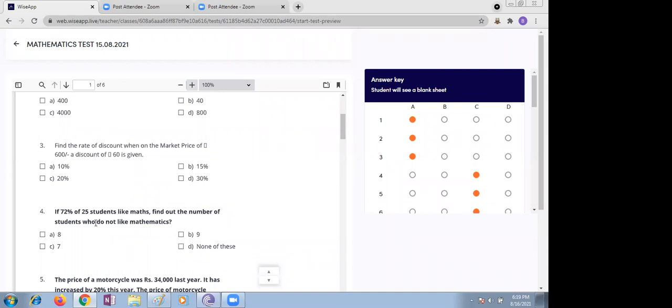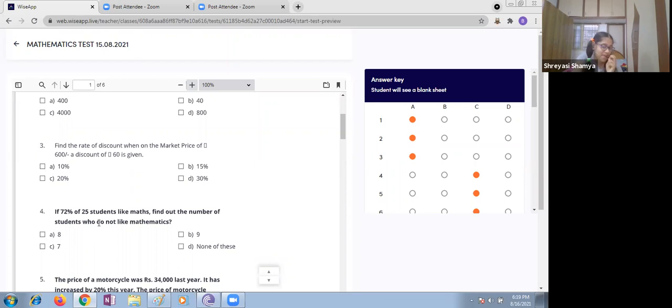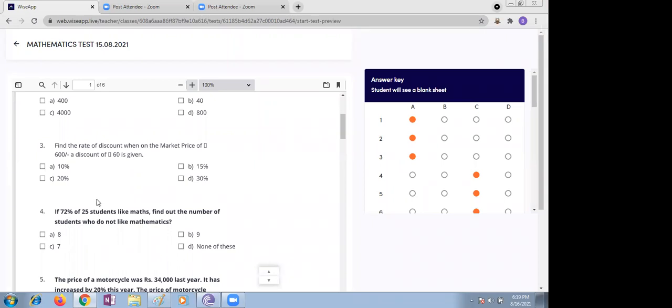What is the percentage of discount? Ma'am, this question came 2 times. The selling price will be 540. Yes, market price is 600, Nana. Discount 60 is given, so what is the selling price? No need of selling price, discount percent is enough. Discount happens on market price into 100. What is the formula, children?